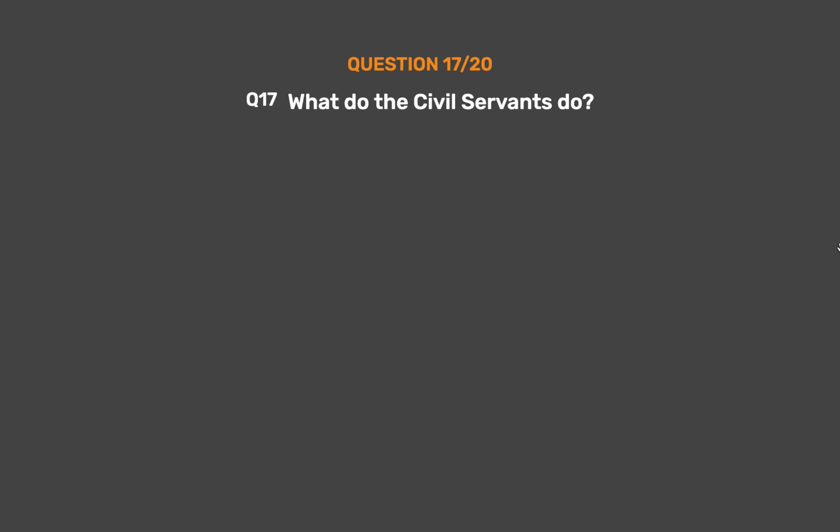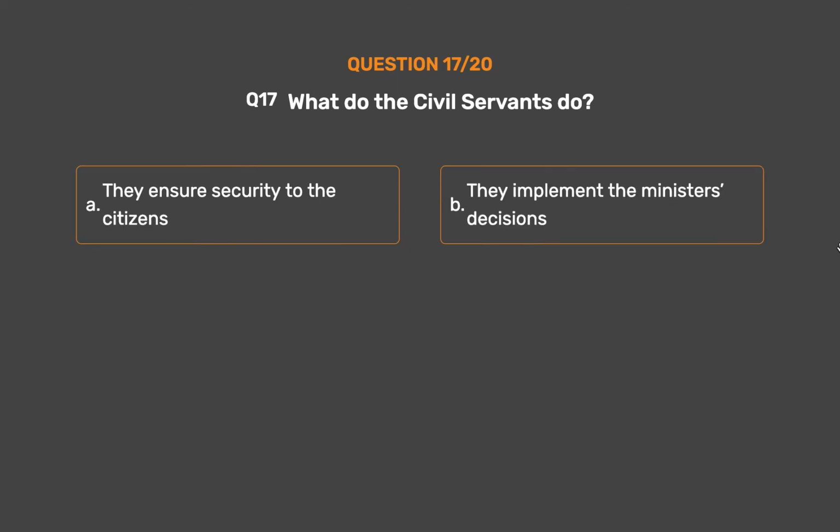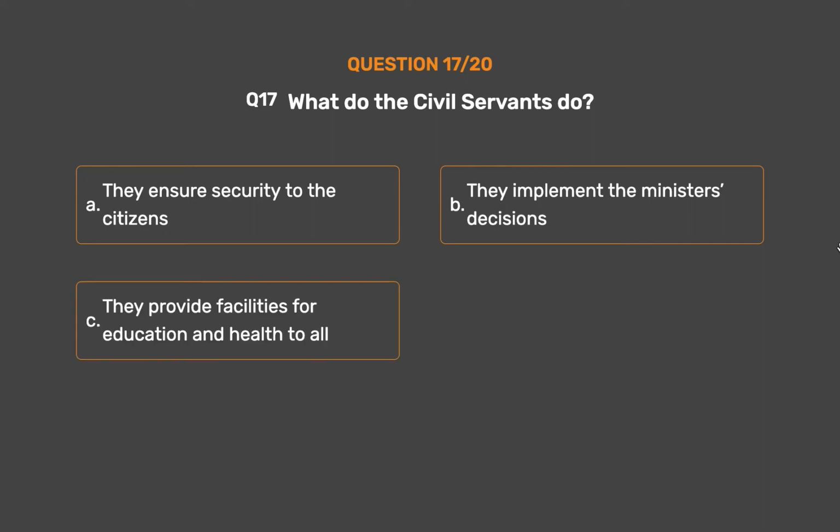Question number 17. What do the civil servants do? Option A, they ensure security to the citizens. Option B, they implement the minister's decisions. Option C, they provide facilities for education and health to all. Option D, none of the above.